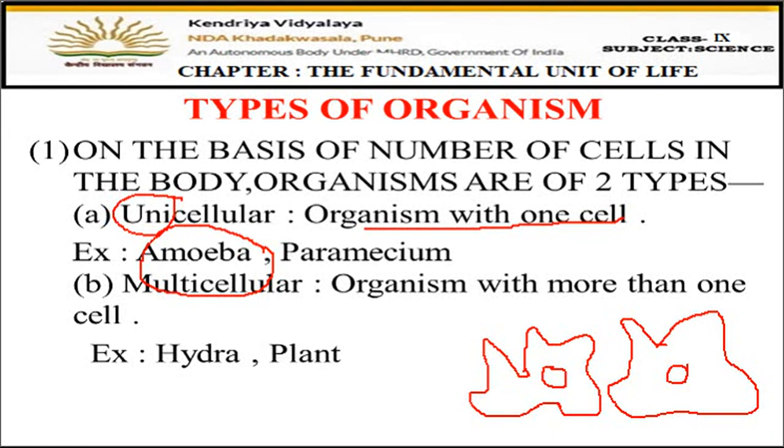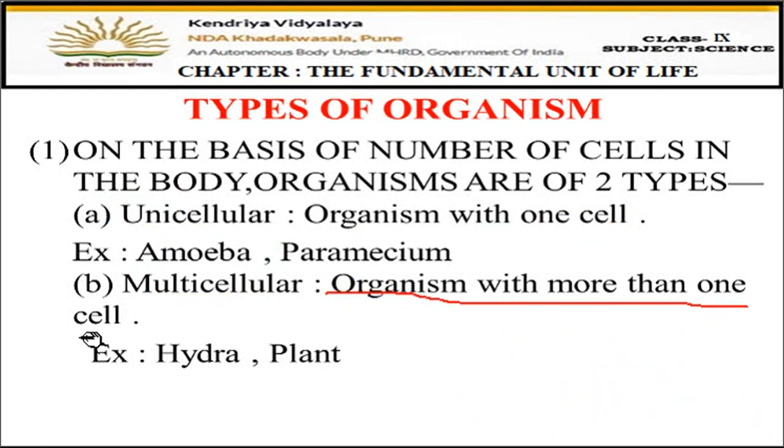And if the organism is made up of more than one cell, means if in the body of the organism there are many cells present, multi means many, then the organism is known as a multicellular organism. For example, hydra, plants, animals, humans all come under multicellular. Cow, dog, cat, any example you can quote here. And in unicellular, one is amoeba, paramecium, euglena, some more names are also there. So this is all about unicellular and multicellular.